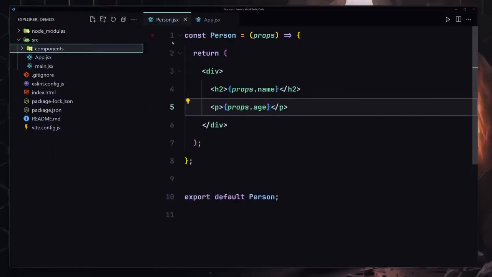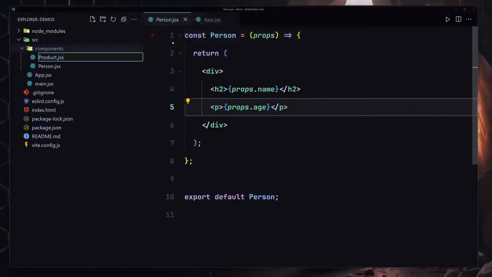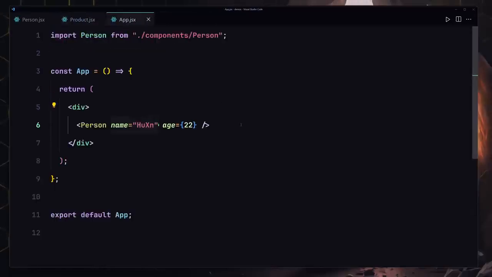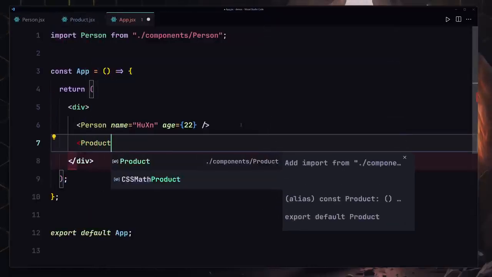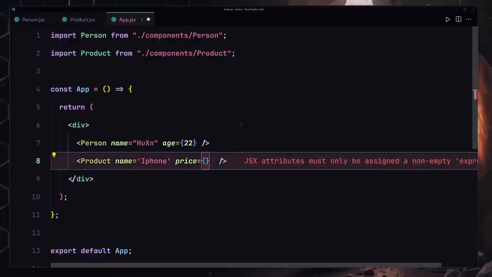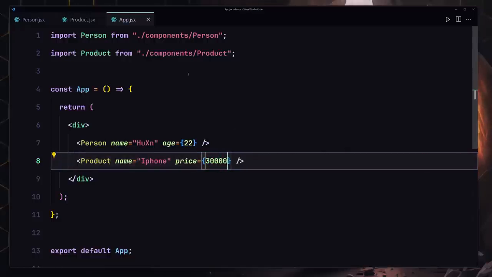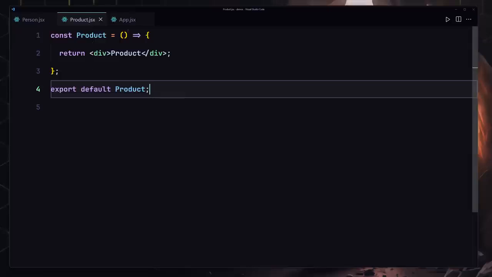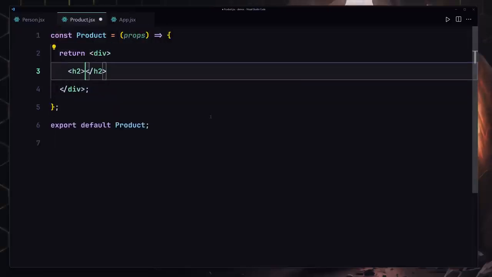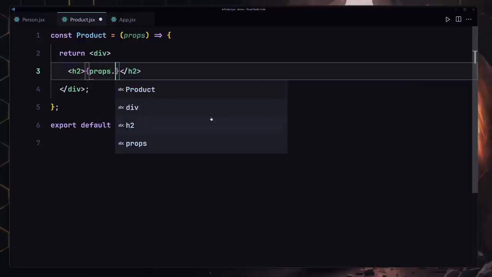So the next thing that we have to do is create our product.jsx component. I'm going to be using the RAFCE, and once again we have to go to our app and register our product component right here. It's going to also take two props, so we're going to be providing the name, and name will be set to iPhone, and I'm going to provide the price of like a lot of price. I don't know, maybe I guess that's going to be fine. So now let's just save this file and go into our product, and we are going to be getting those props by using this props object, and we have to use our h2 to render the props.what?